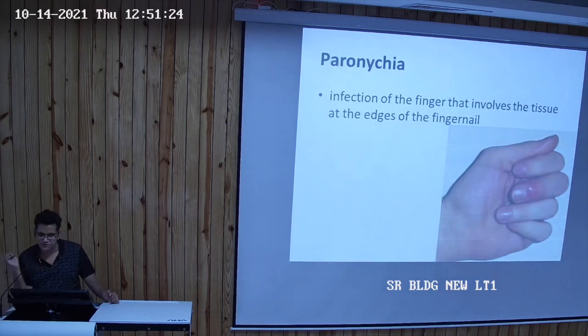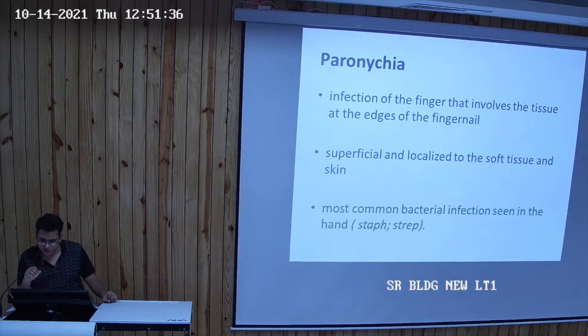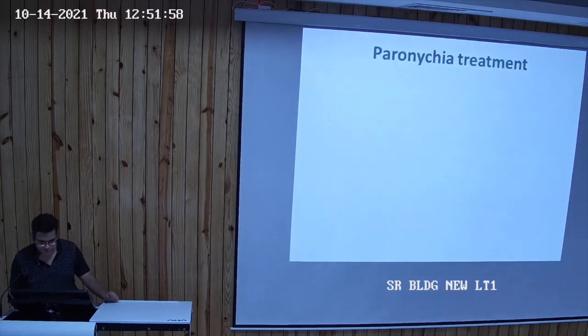Paronychia. It is an infection of the finger that involves the tissue at the edge of the fingernail. It is superficial and localized to the soft tissue and the skin, and the most common bacterial infections seen in the hand are Staphylococcus and Streptococcus. In any case in orthopedics, the most common organism will be Staphylococcus aureus. In case of osteomyelitis, whenever asked, Staphylococcus aureus is the most common organism, in any age group, any type of osteomyelitis.